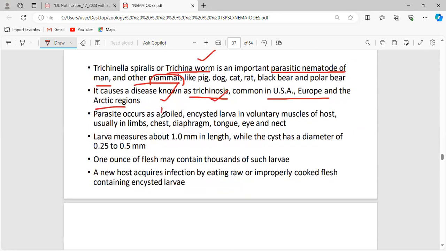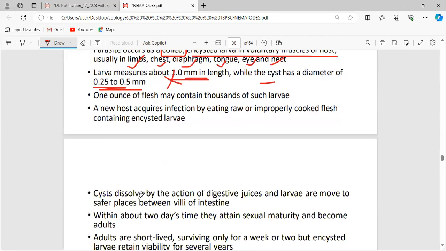This parasite occurs as a coiled, encysted larva in the voluntary muscles of the host, usually in the limbs, chest, diaphragm, tongue, eye, and the neck. The larval stage is this much in length, and the cyst is this many millimeters. This is not necessary, the statistical details are not that important. And 1 ounce of flesh may contain thousands of such larvae.